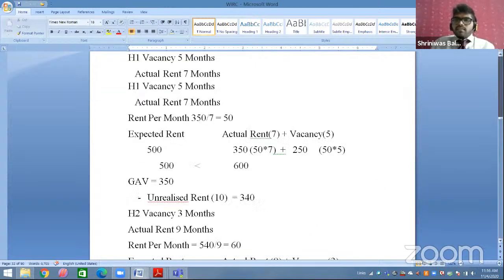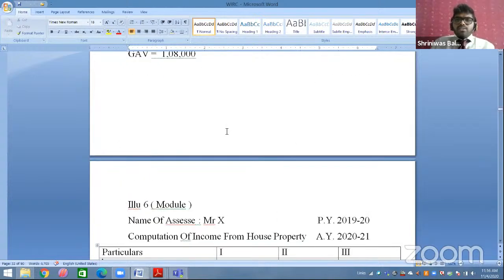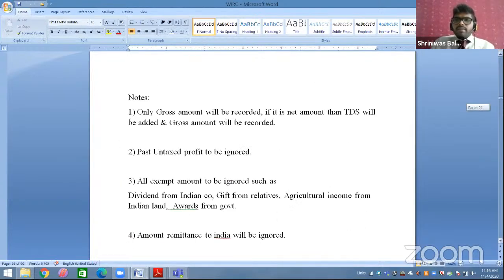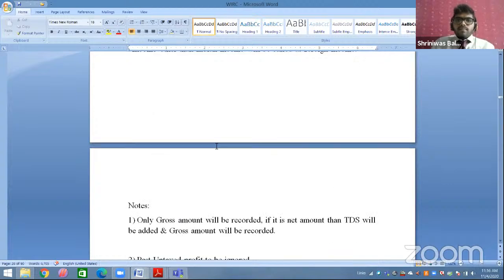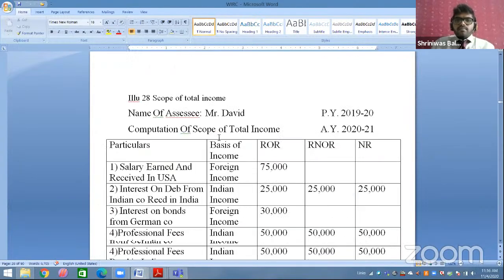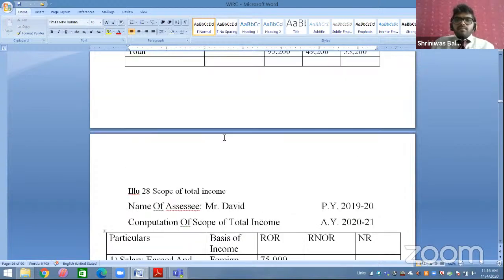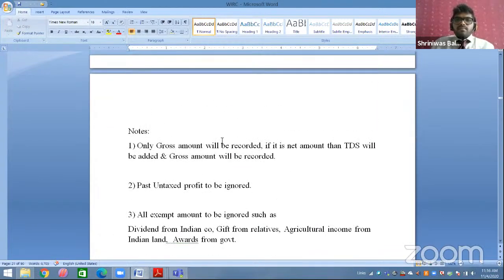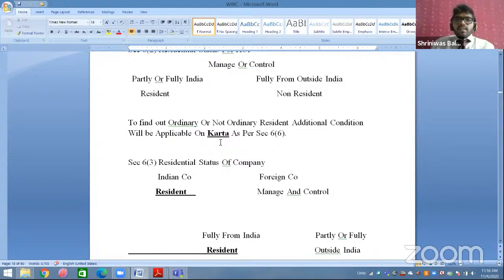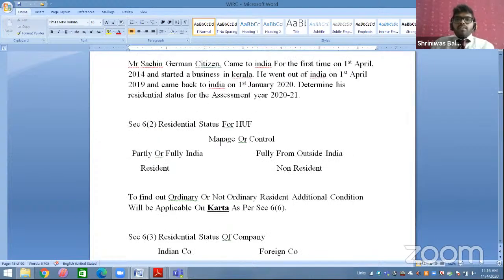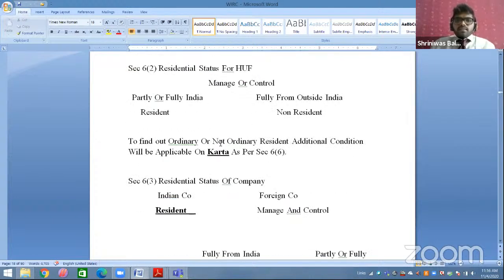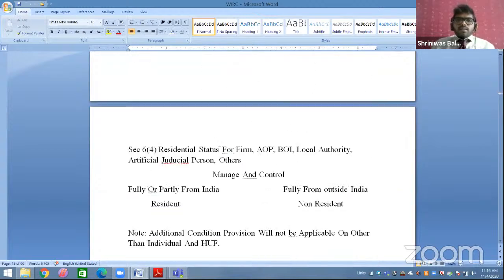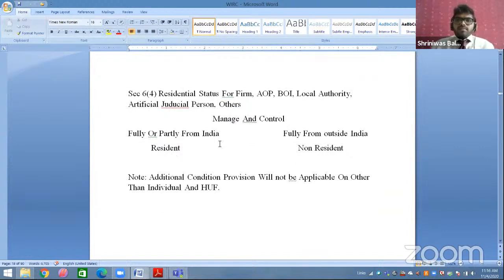Students, do one thing. Just take a screenshot of this thing I'm saying. Just 1 minute. Students, please take a screenshot of all these things: section 6, subsection 2 and section 6, subsection 3. Now this part, take a screenshot.